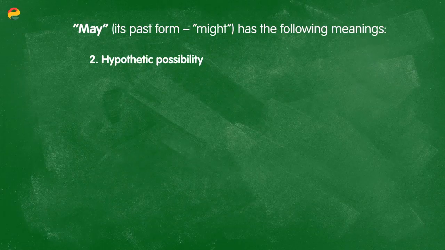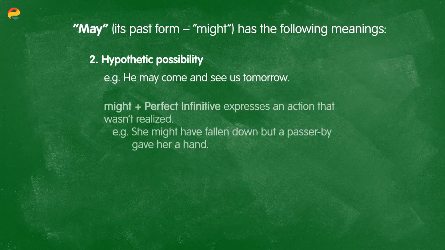We also use may and might to discuss hypothetical probabilities. For example, he may come and see us tomorrow. Now, we use might with the perfect infinitive in this case to express an action that wasn't realized. Like in the example, she might have fallen down, but a passerby gave her a hand. Here, I am saying that in the past it was possible, but it didn't happen.